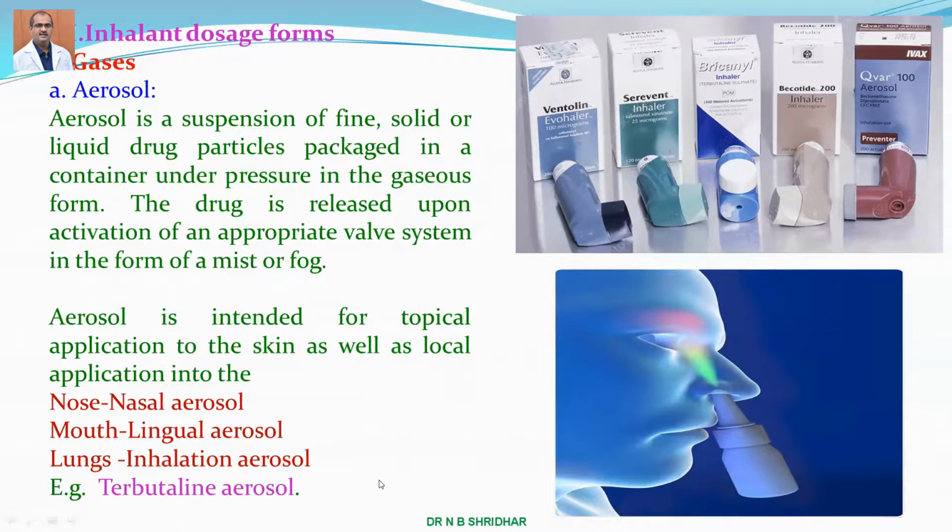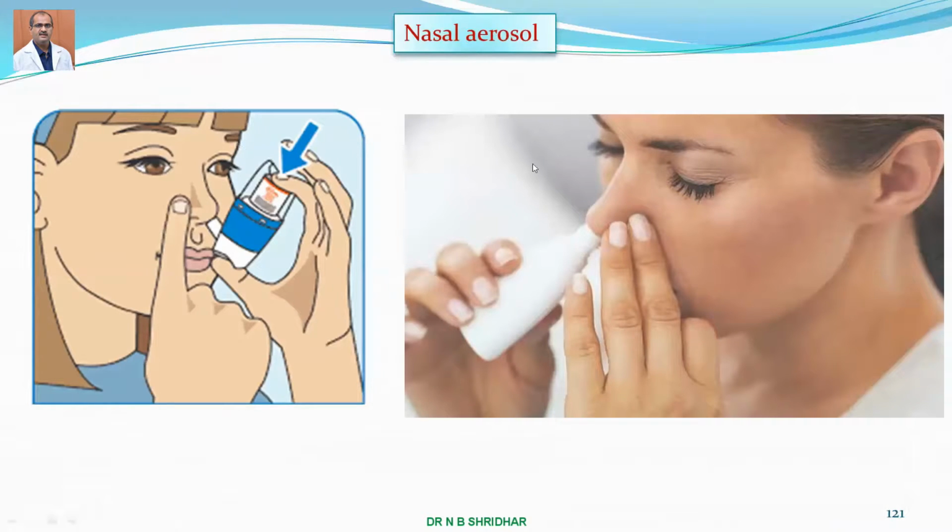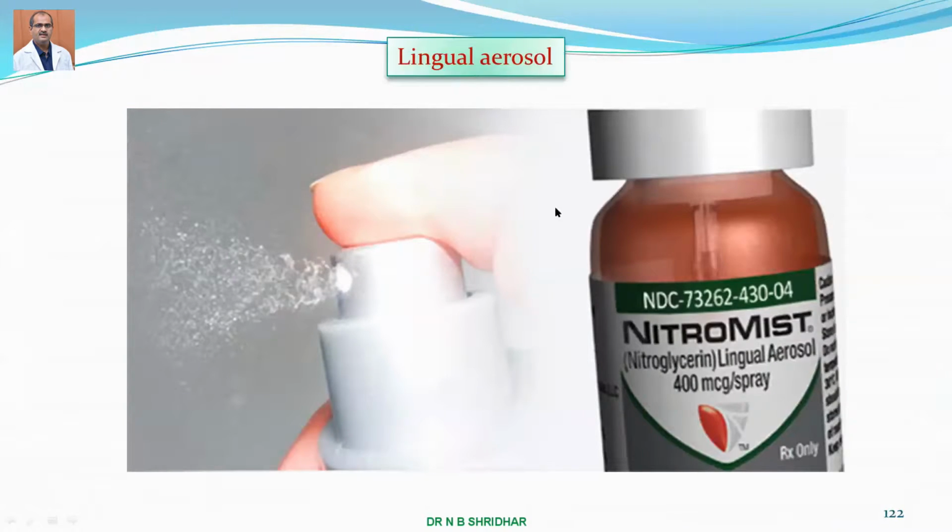Especially it is used in asthma patients. And here you can see that such types of devices are used as these dosage forms. One nostril should be closed while the equipment is inserted in the other nostril, and it has to be inhaled. That's how the nasal aerosol is taken.